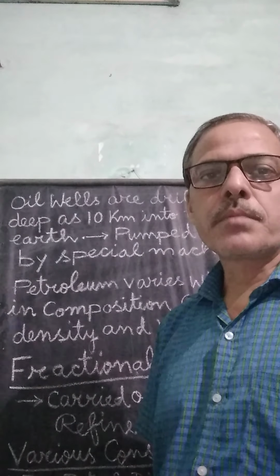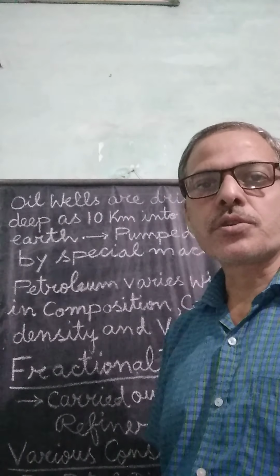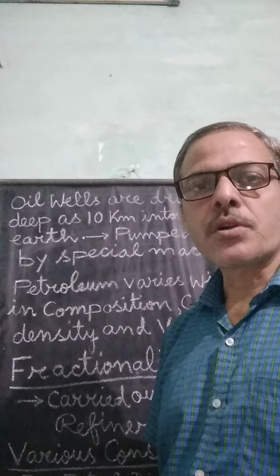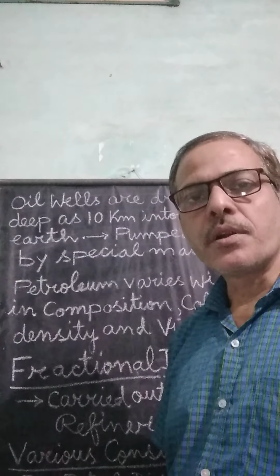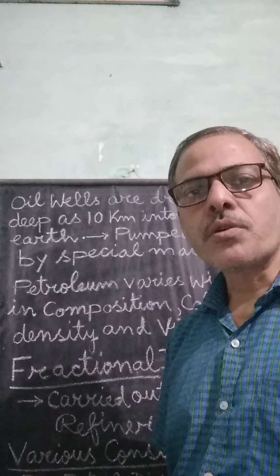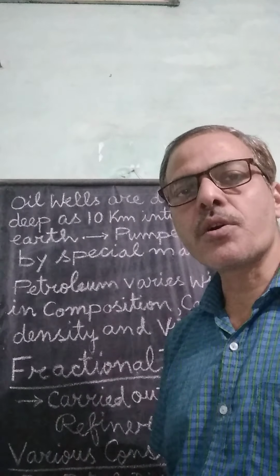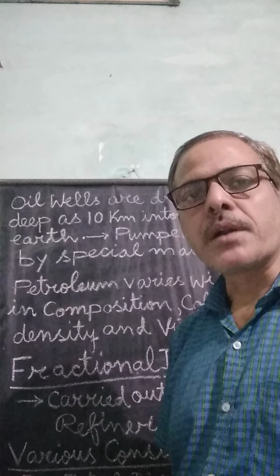Besides kerosene, petrol, diesel and LPG, a few other useful constituents are there, like lubricating oil. It is also extracted as a useful constituent during petroleum refining by the process of fractional distillation. This lubricating oil is used for lubricating machine parts.